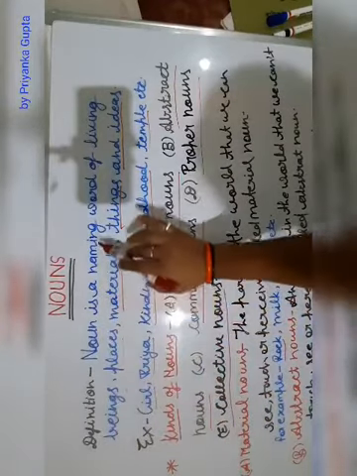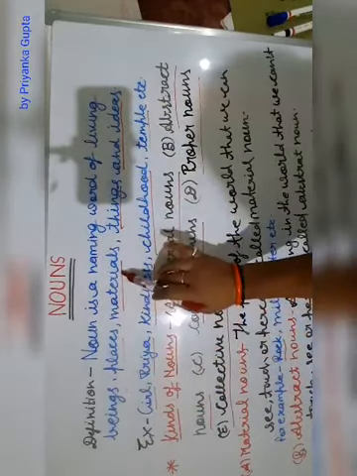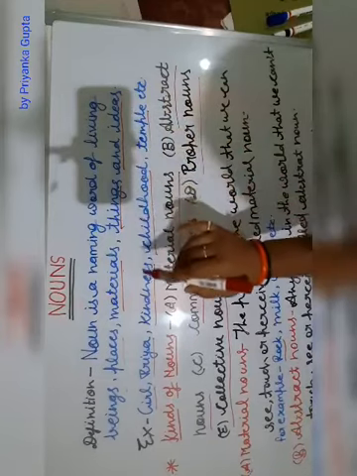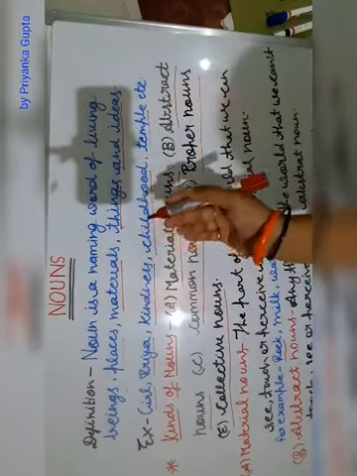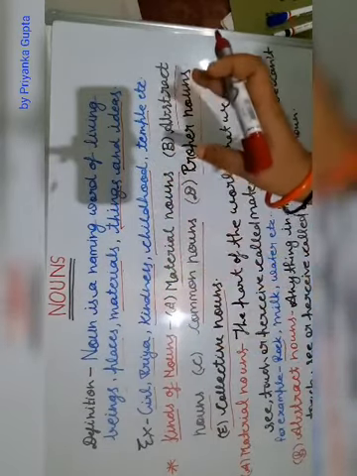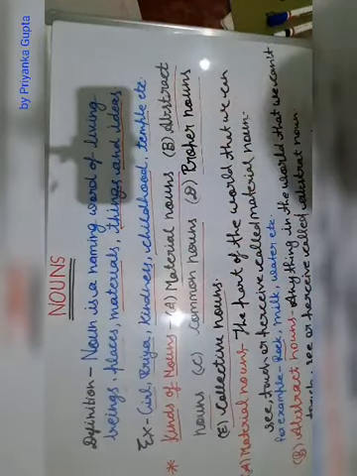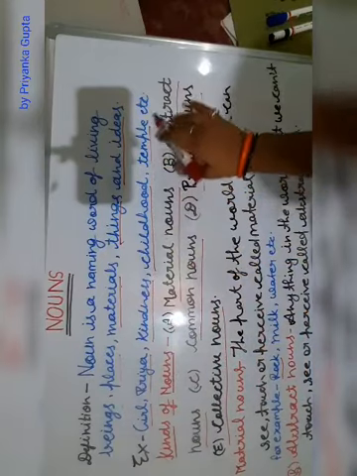Noun is a naming word of living beings, places, materials, things and ideas. And you have been learning about nouns since your childhood. A noun is the name of any person, place or thing. So this is a very old definition. We can describe it also like that. For example, girl, Priya, kindness, childhood, temple, etc.